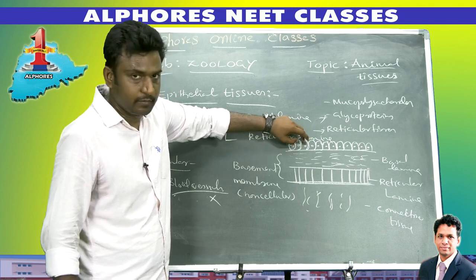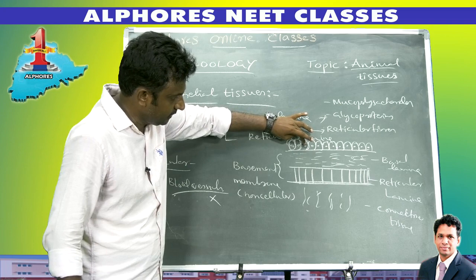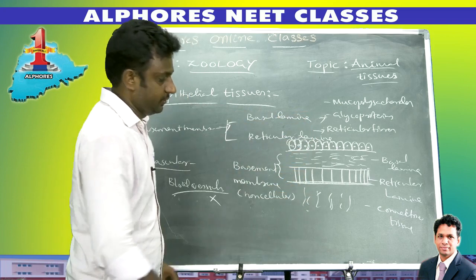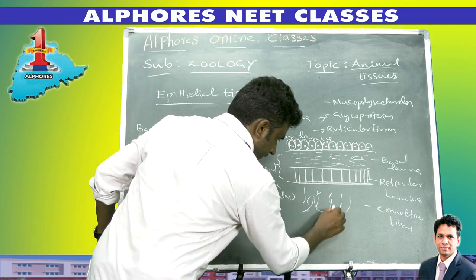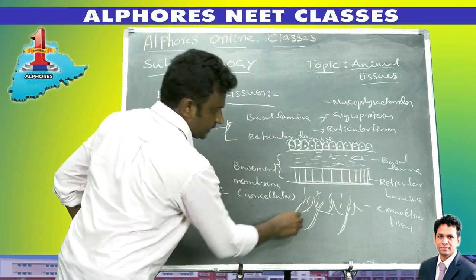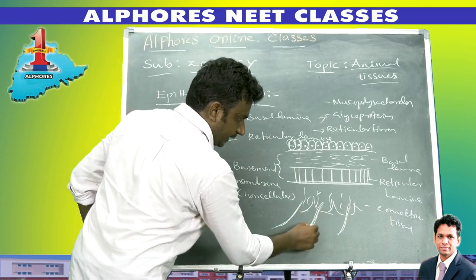Epithelial tissue is avascular, but it collects food materials from the connective tissues, because connective tissues are vascular, provided with blood capillaries.